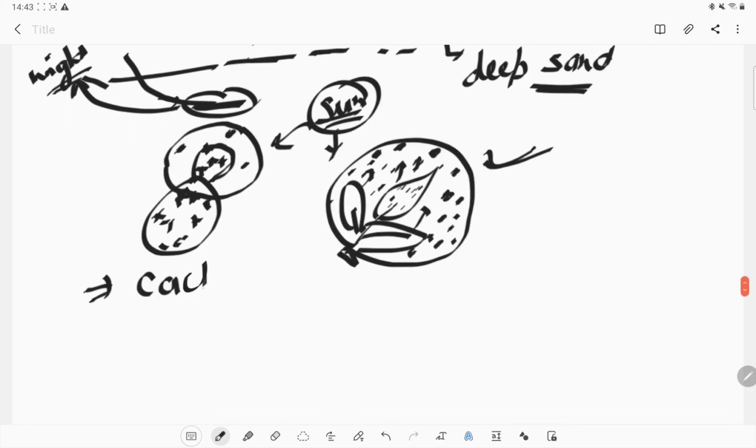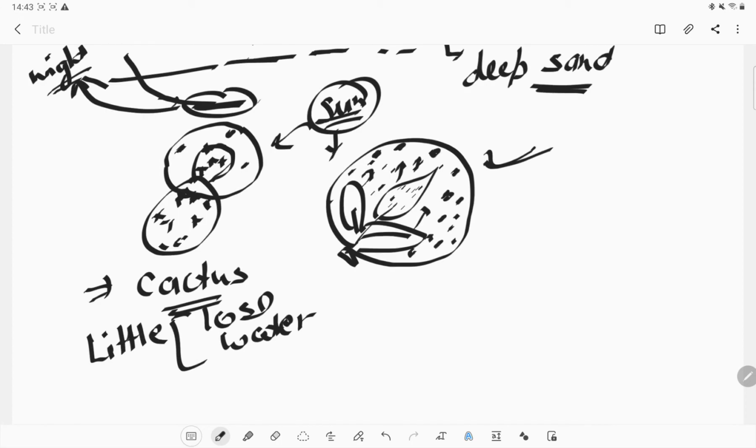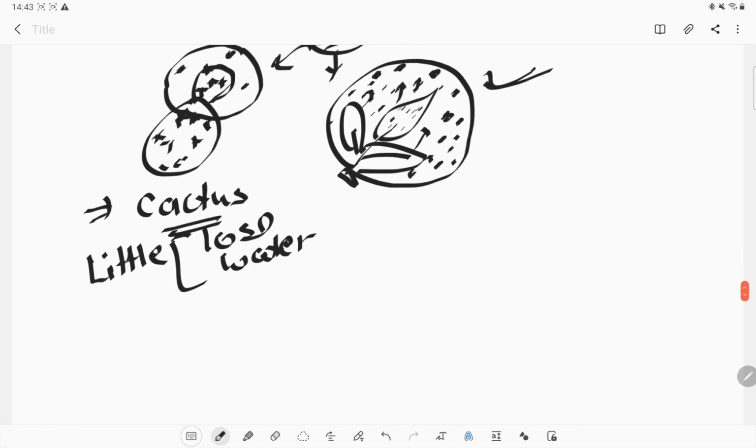The cactus will not lose water, or maybe it loses only a little bit of water, through the transpiration process.